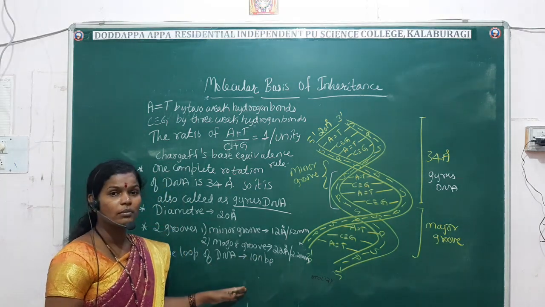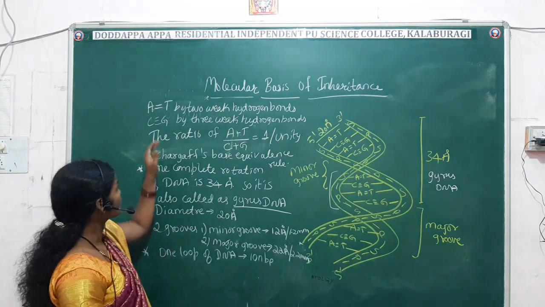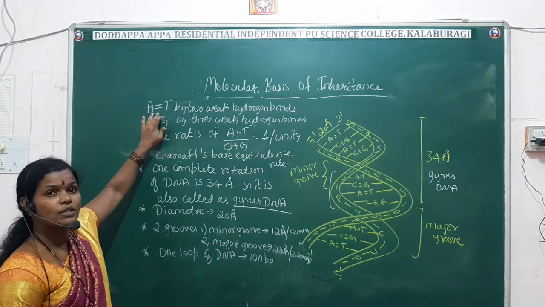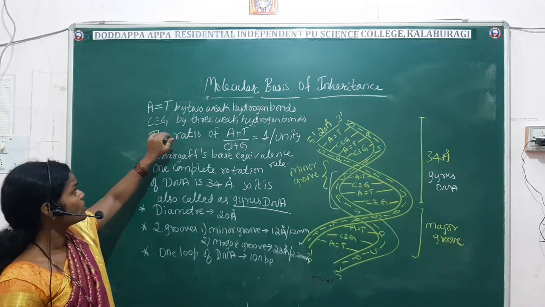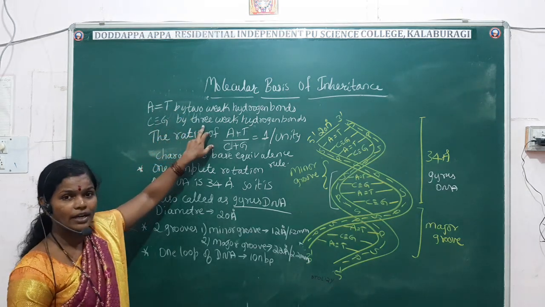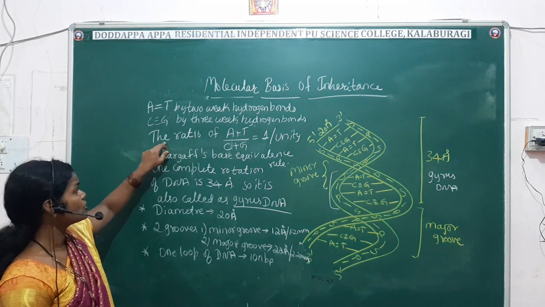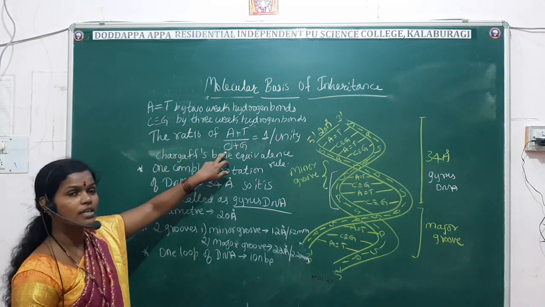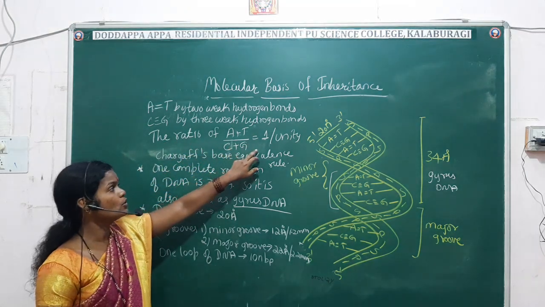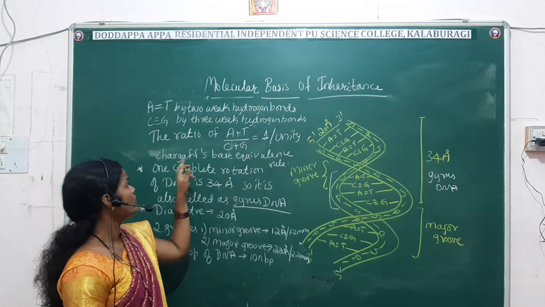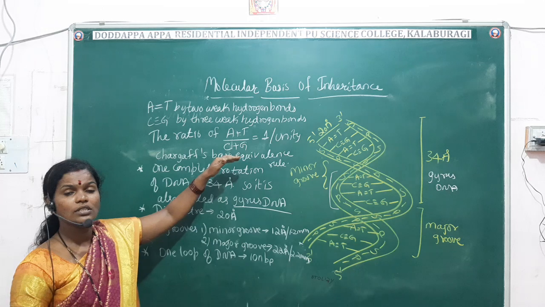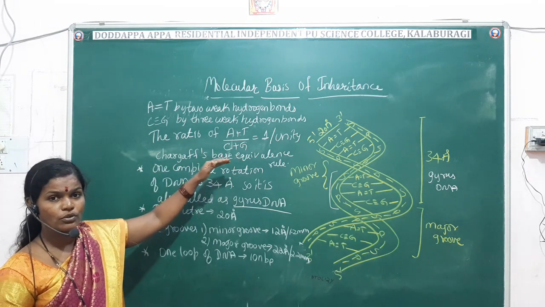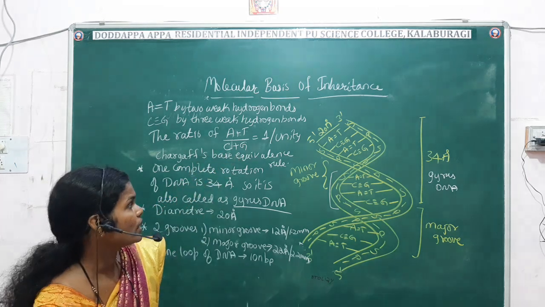Remember that adenine pairs with thymine by 2 weak hydrogen bonds and cytosine pairs with guanine by 3 weak hydrogen bonds. So the ratio of adenine thymine to cytosine guanine is equal to 1 or unity, which is called Chargaff's equivalence rule.